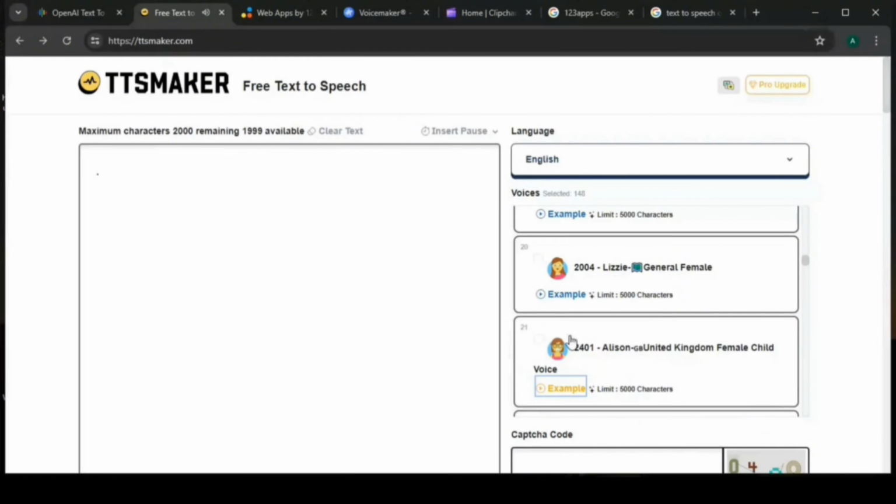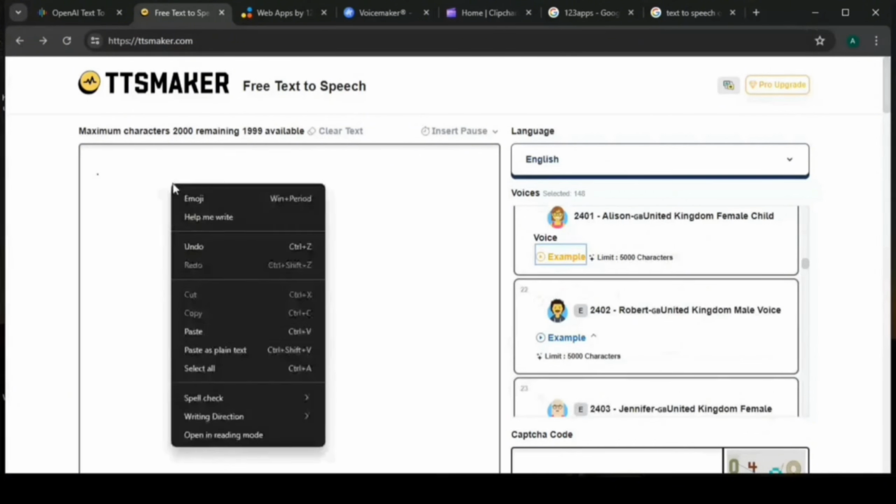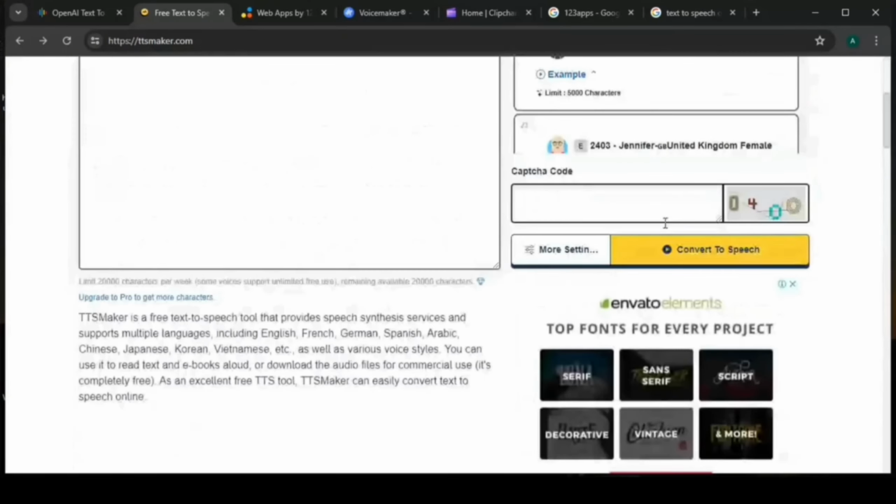And they have good characters for you. So if you want to, from here, you paste your text, the text you want to convert to speech. So I'm just going to paste it here. From here now, you put in your captcha code. Once you put in your captcha code, you convert it to speech. And once you convert it to speech, you are good to go.